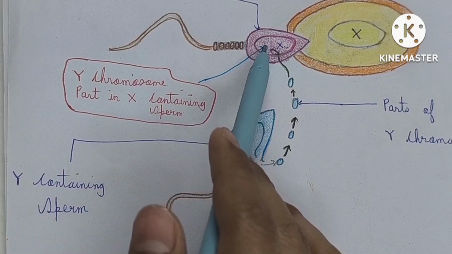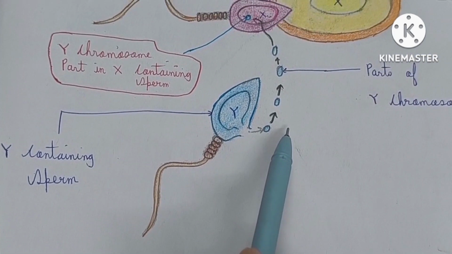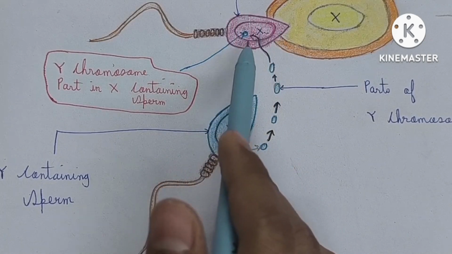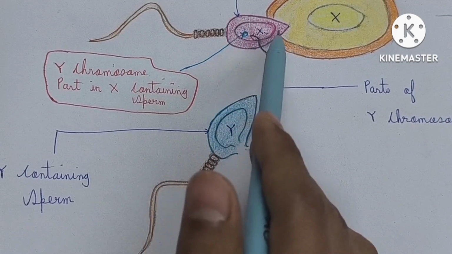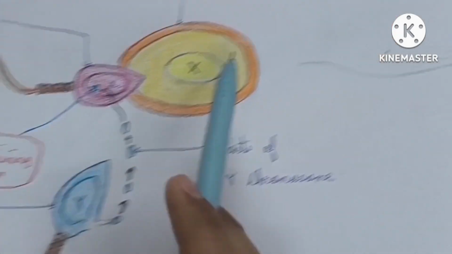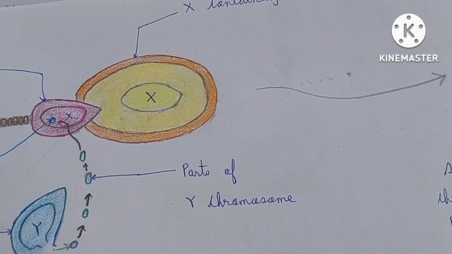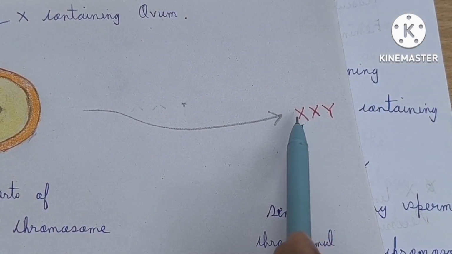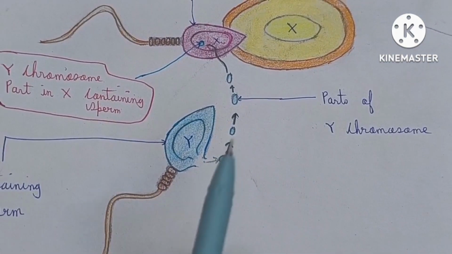But before the sperm fertilizes the ovum completely, you can see that some parts of the Y chromosome get transferred to this X containing sperm. As a result, this sperm contains X as well as Y chromosomes, and so this sperm becomes abnormal, and this abnormal sperm fertilizes the X containing ovum. As a result, the sex chromosomal pattern of the future baby also gets disturbed and becomes abnormal. So here it becomes XXY. So this is the reason.